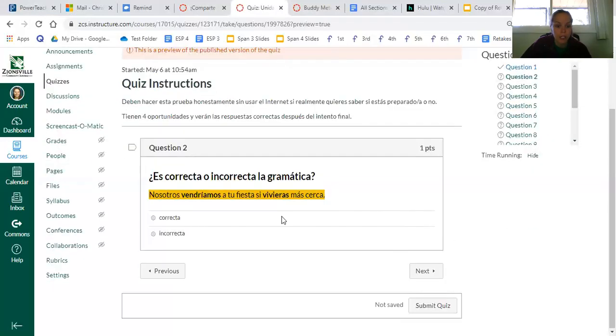Correct or incorrect? Again, thinking about what I just said, the verb next to the "si" is the "were," that new looking form. And the other verb is the whole verb plus -ía, which this is. So this says, we would come to your party if you lived closer. Because this one's conjugated in the were form and this one's conjugated in the would, that is correct.